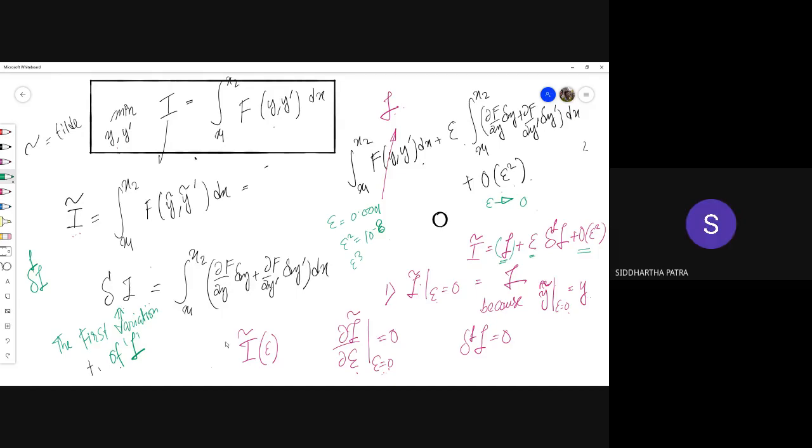Yes, sir. Okay. Now our argument was that this function minimizes this functional. That means the minimum value of I tilde is I. When you take epsilon equals 0, y tilde is y and I tilde is I, and that is the minimum value. You take any other value of epsilon, that value must be higher than I. For any non-zero value of epsilon, maybe as epsilon tends to 0 but still non-zero, I tilde should be higher than I.